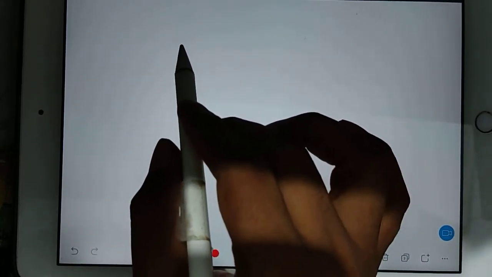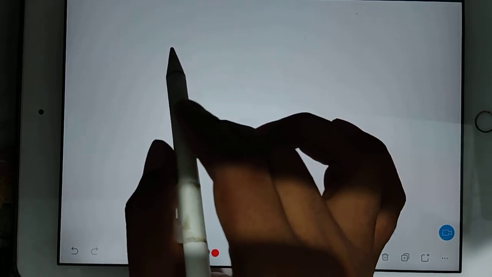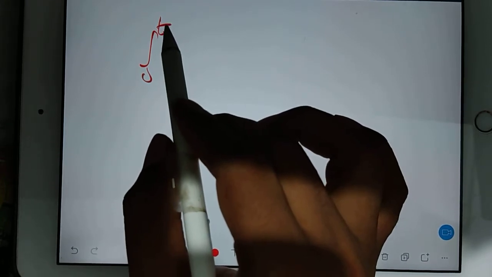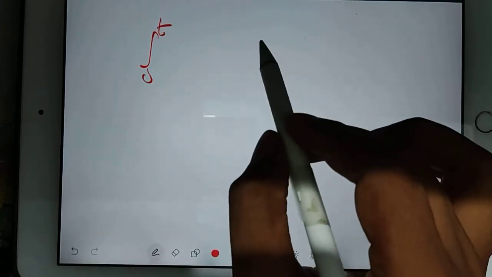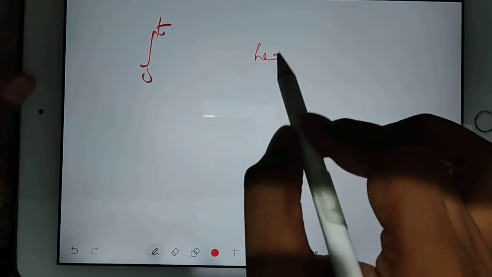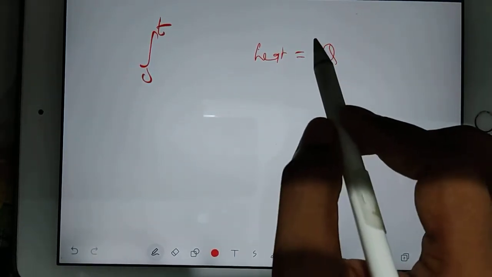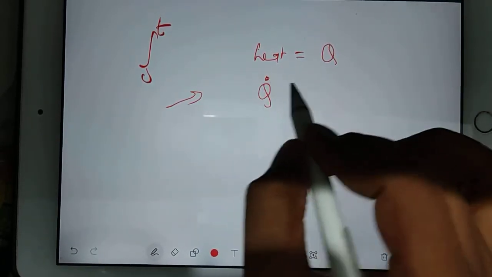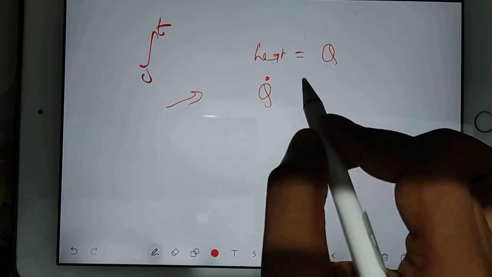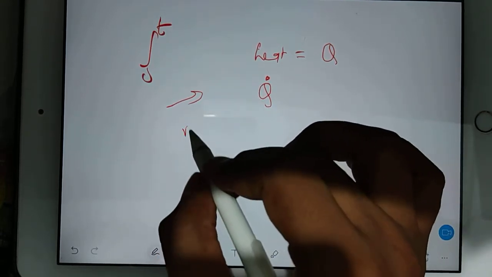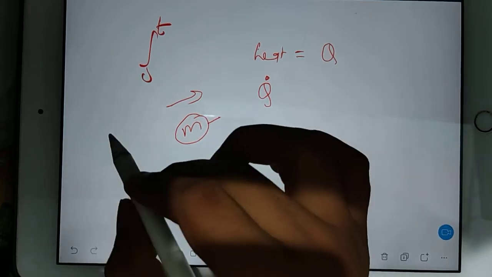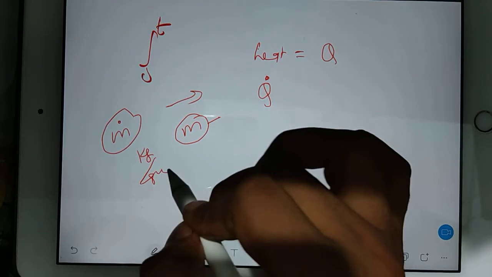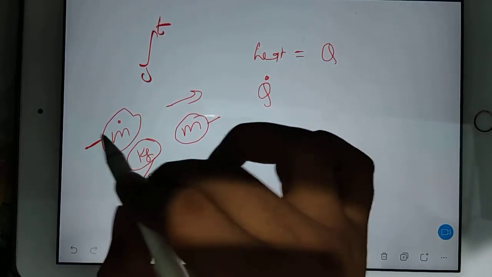When we have a steady flow system, we will operate from 0 time to t time. Always remember, whenever there is heat, that symbol is Q. But in real life heat is flowing, so whenever there is heat flow, we put Q dot. In the same way, whenever there is a mass, we write M, but whenever the mass is flowing, we write m dot. M dot means kg per second. It means this much kg mass is flowing per second. So the symbol we put is m dot.